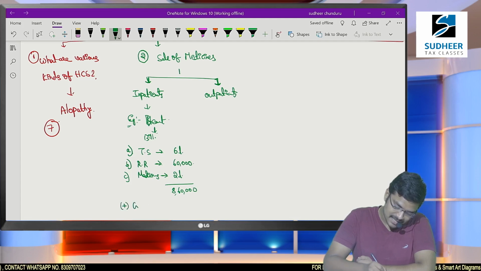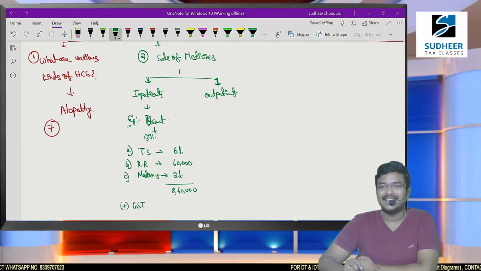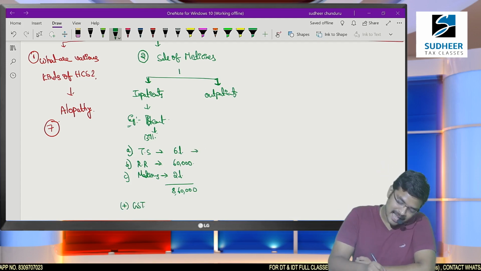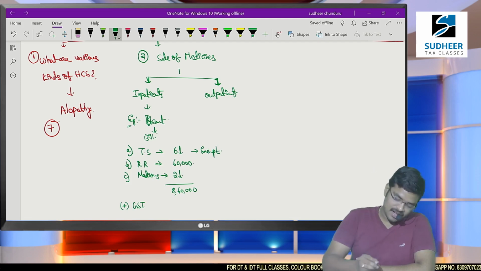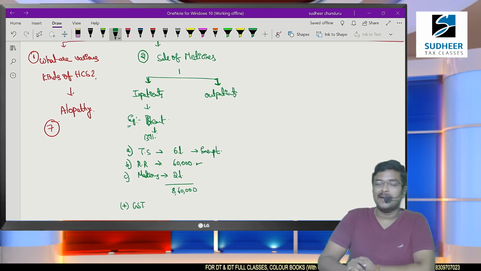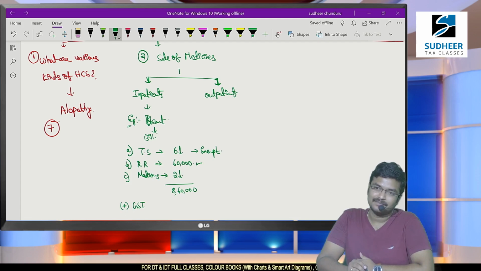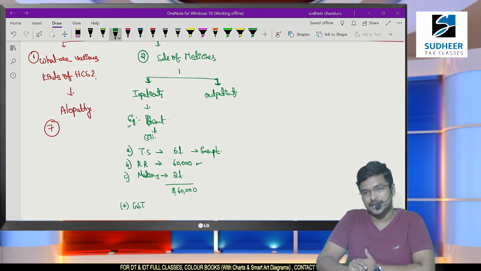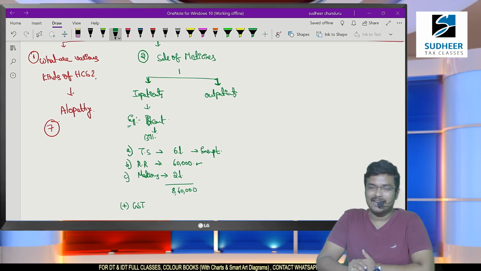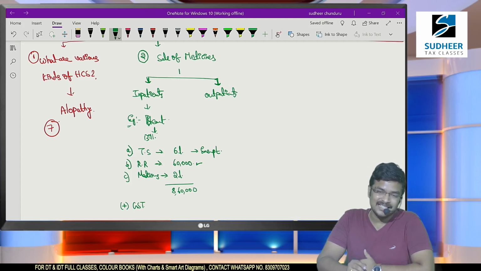Now plus GST. Whether GST is to be levied on the 6 lakhs, we are automatically aware that this is exempted from GST. Now whether GST is liable to be paid on room rent is the next question. Sir, here we need to use the concept of composite and mixed supply. If you remember our supply chapter, supply definition, whenever a patient is admitted in the hospital, it is common that we charge him rent. So whether this is a composite supply or mixed supply: composite supply.